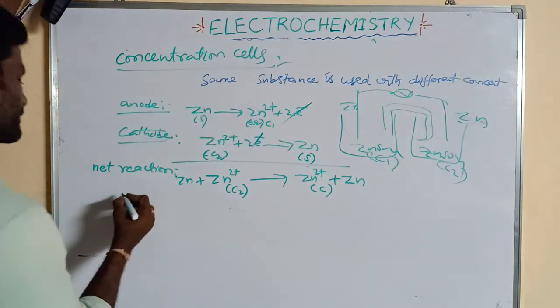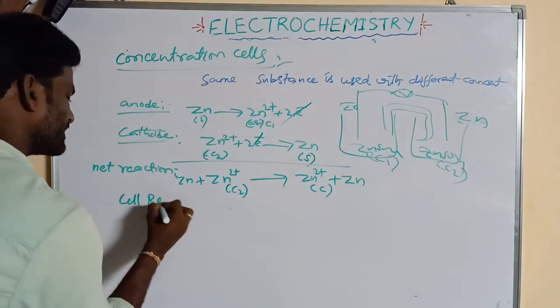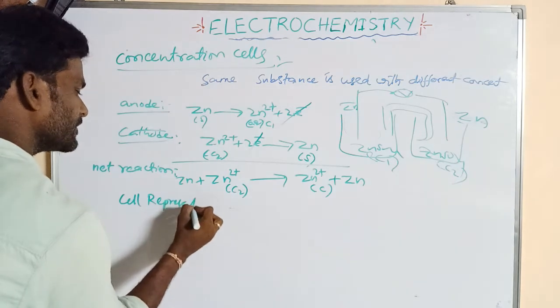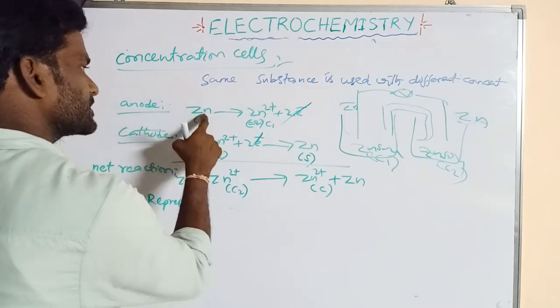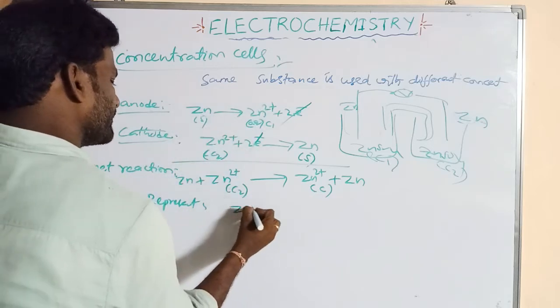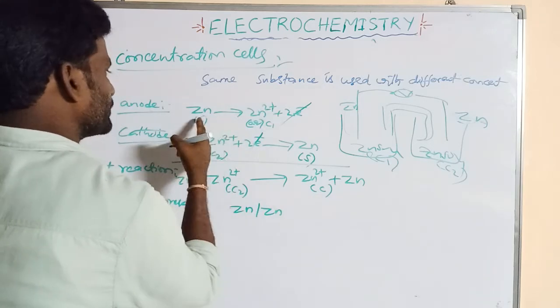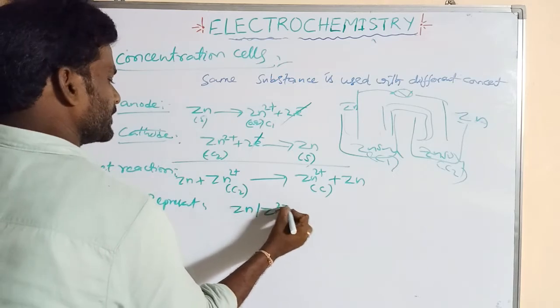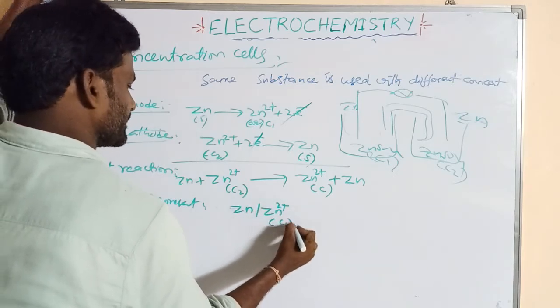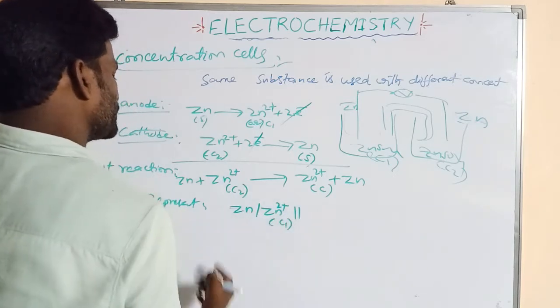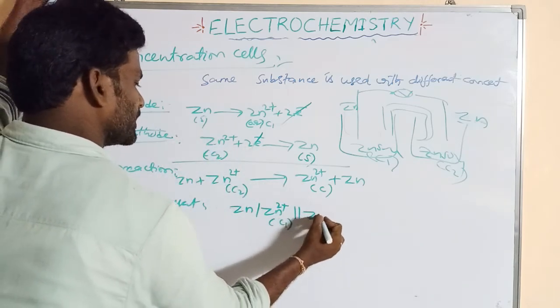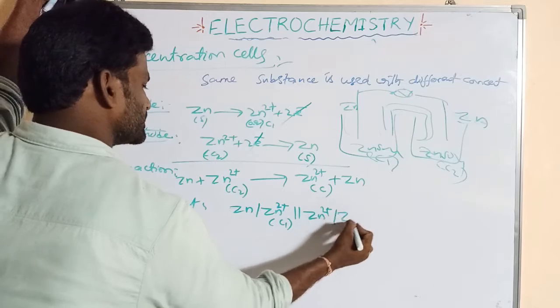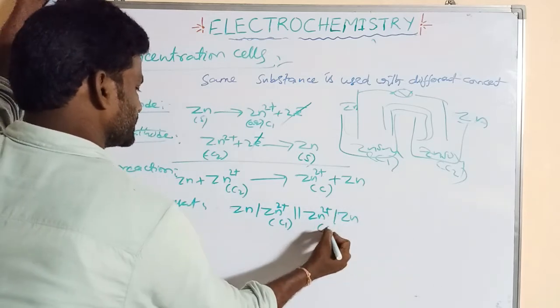So how to write its cell representation? First of all we write the anode at C1 concentration: Zn | Zn2+ (C1), and next we write the cathode reduction: Zn2+ (C2) | Zn.